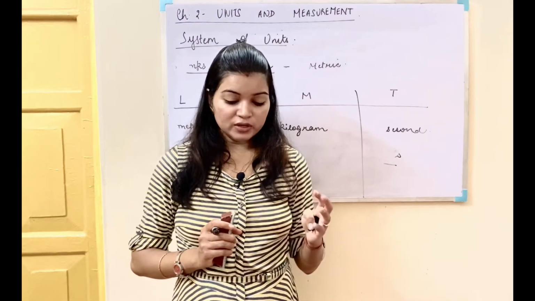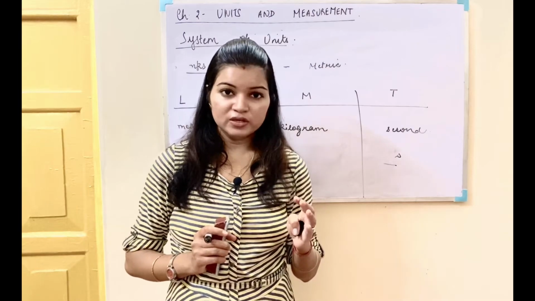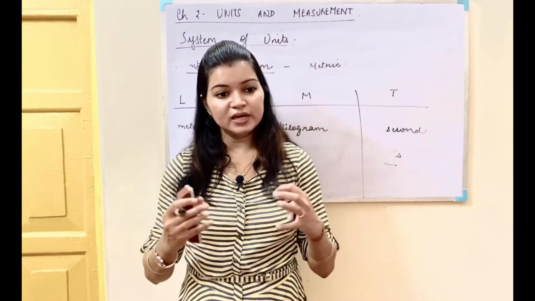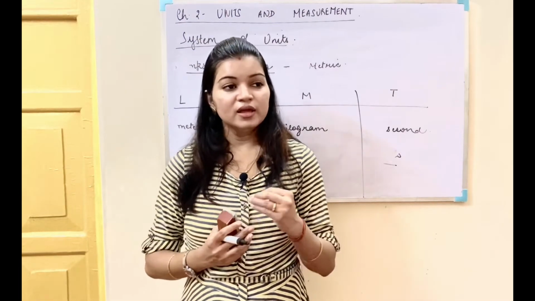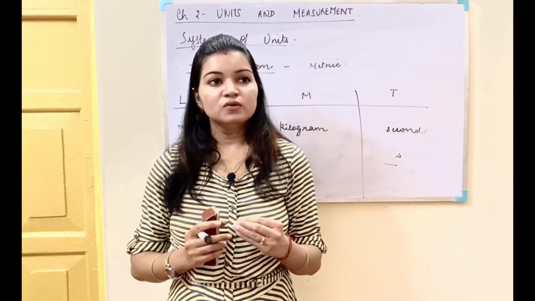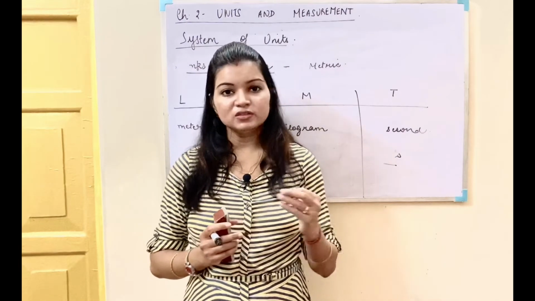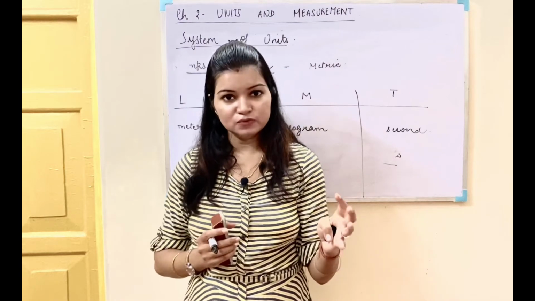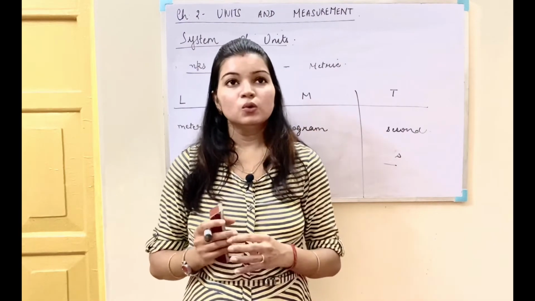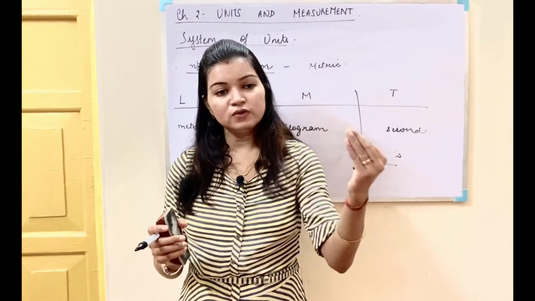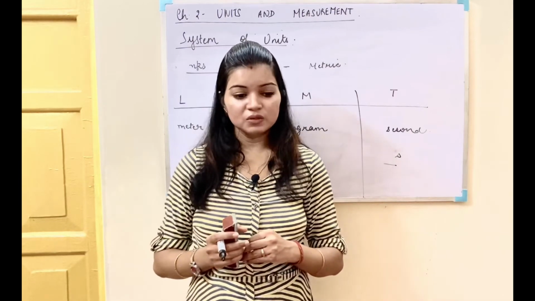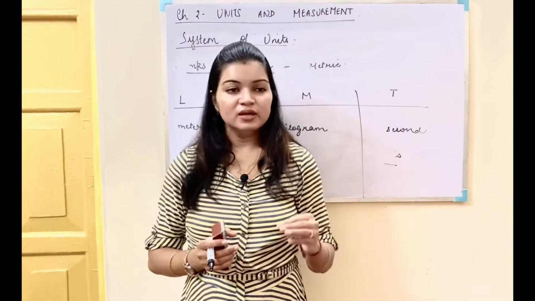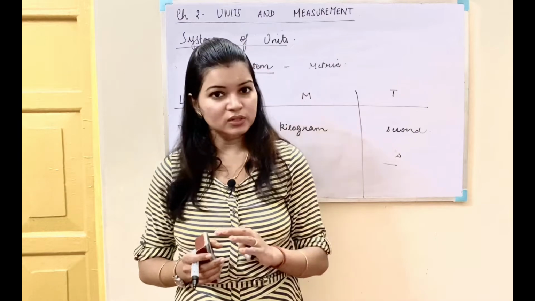So there was a conference, called the General Conference on Weights and Measures, in 1971, where a group of scientists, a group of physicists sat together. They defined a system of units based on fundamental units or base units, in which they gave 7 physical quantities, 7 units, whose units are independent of other units, meaning that they cannot be expressed in terms of, or as combinations of, other units. These were called the fundamental or the base units.